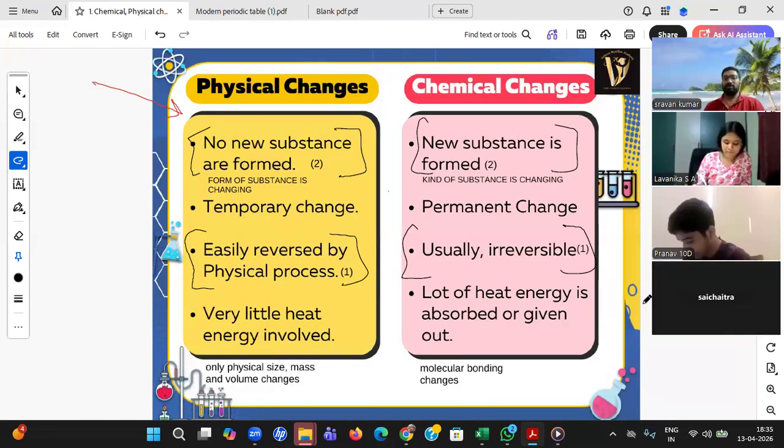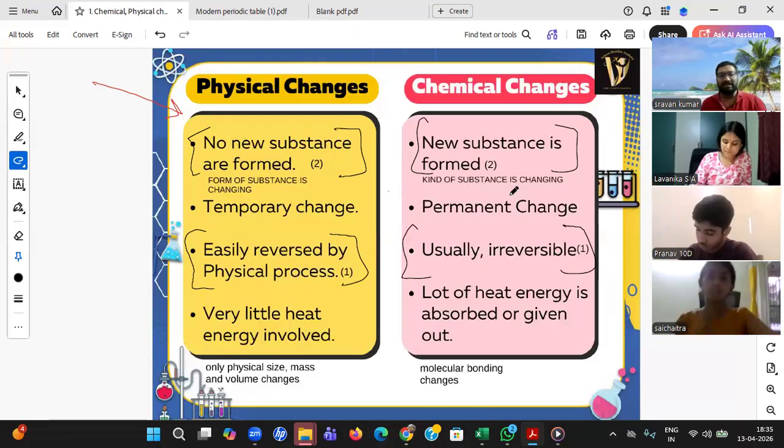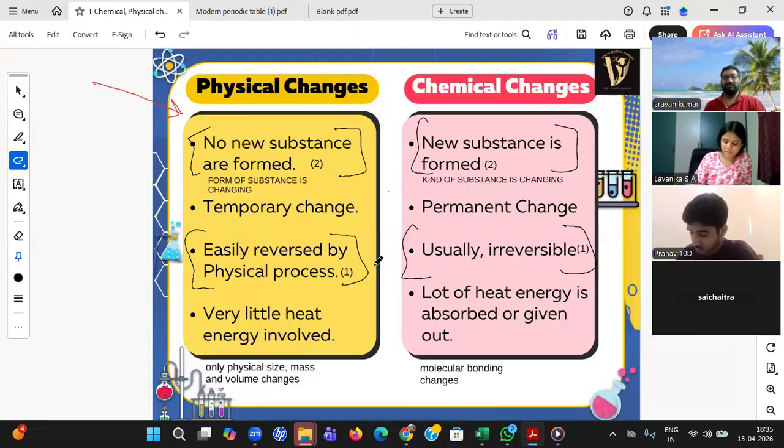Okay. Physical change is a temporary change, beta. But chemical change is permanent. Again, in a physical change, very little energy is evolved. In a chemical change, a lot of heat energy or light energy will be evolved.